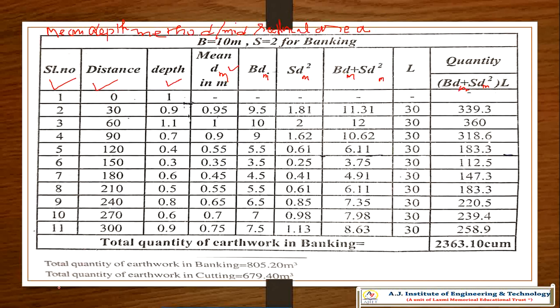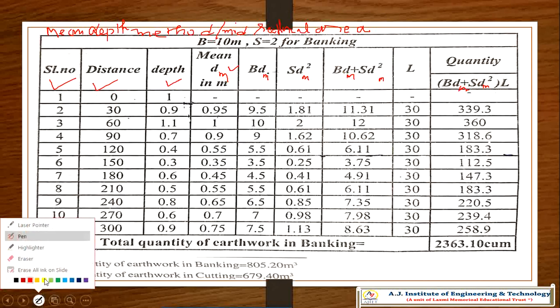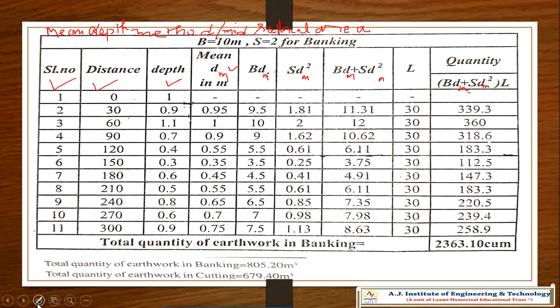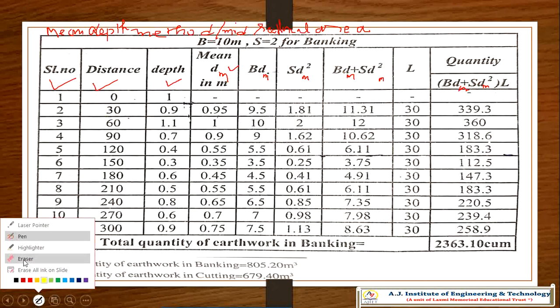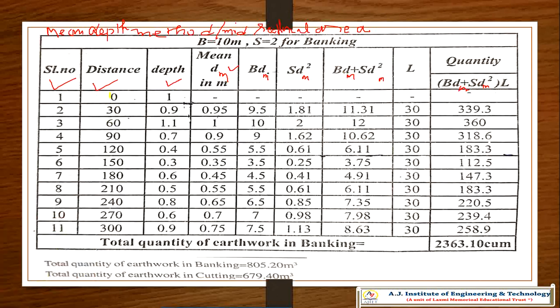That is 0, as I have calculated, then 30, 60, 90, 120, 150, 180, 210, 240. This is mentioned in the problem, right? And 270 and 300, isn't it? So this is the total distance.